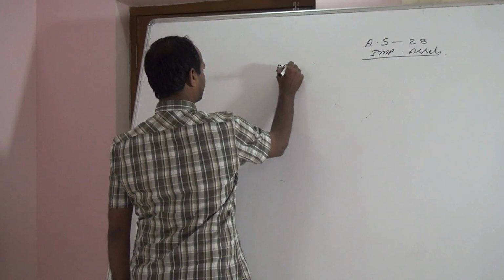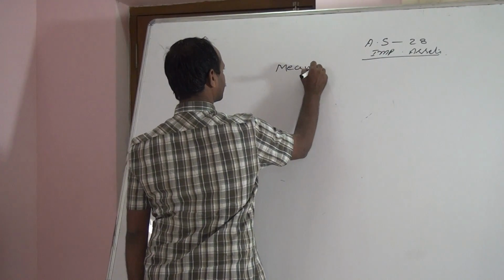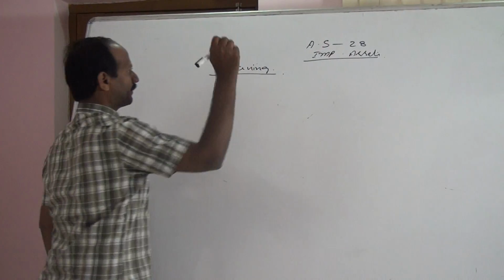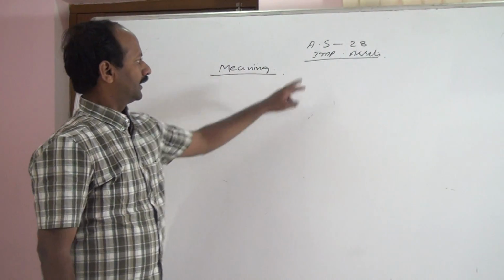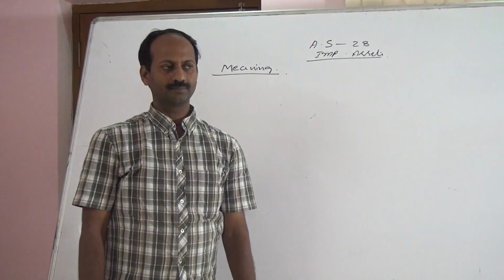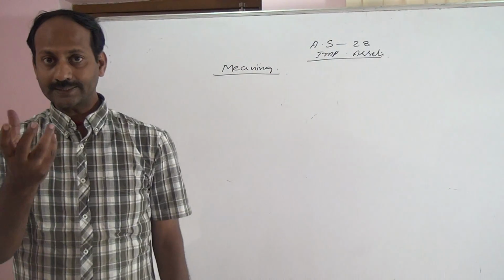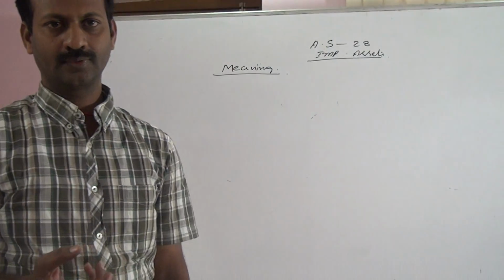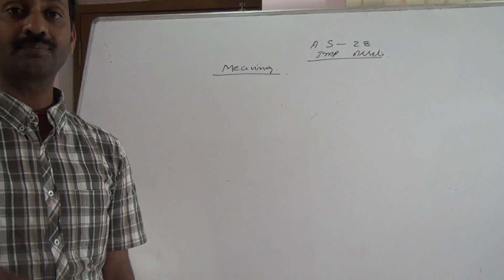What is the meaning of impairment of asset? Impairment of asset means asset losing its value, weakening the value of the asset.